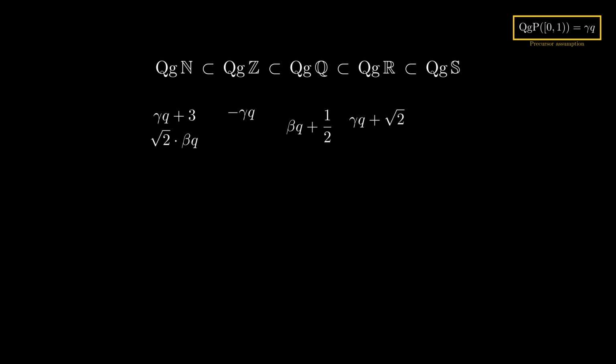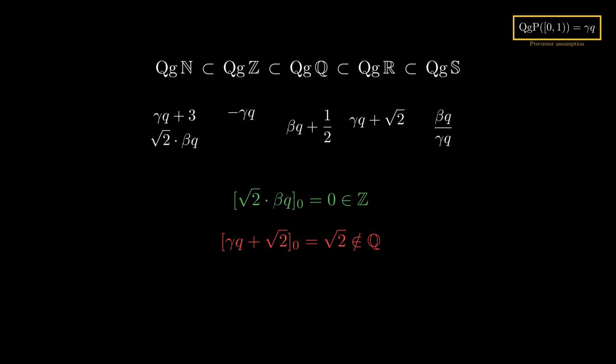Then we have gamma qua plus the square root of 2. This is a quantigrade real, because the finite part is an irrational number. And finally, we have beta qua divided by gamma qua. This is an infinitesimal, and as such is considered a quantigrade serial.